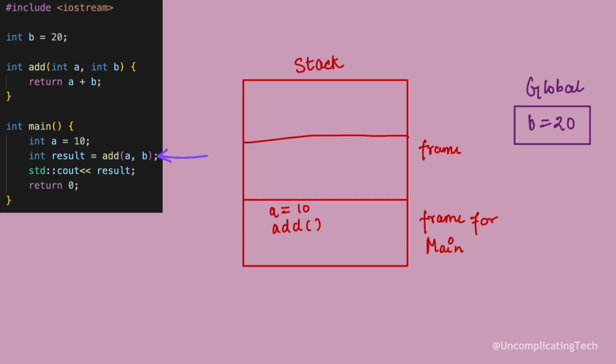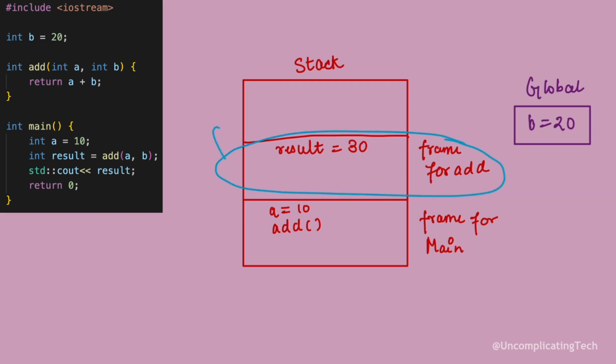A new frame is created for the add function. Inside add, we create a new variable result, which is also stored in this frame, and result is returned. Each function call creates a new frame, and once the function finishes, its frame is completely removed from the stack, reclaiming the memory.